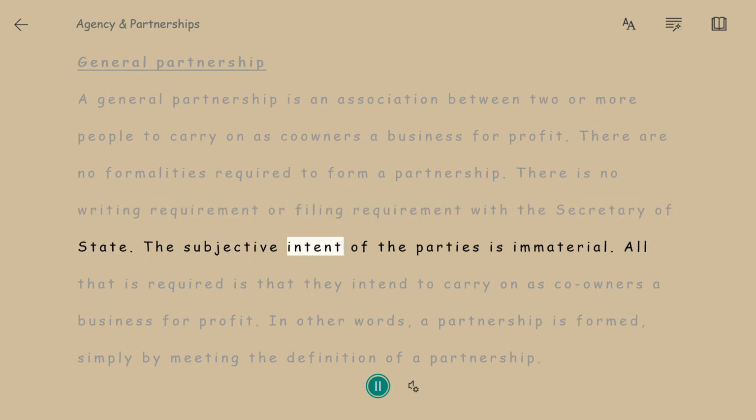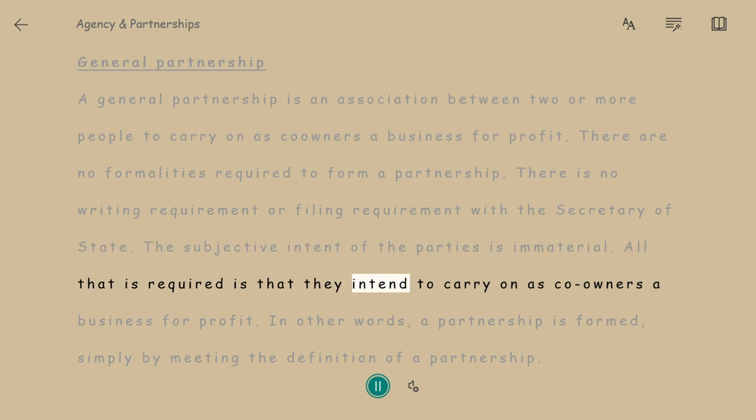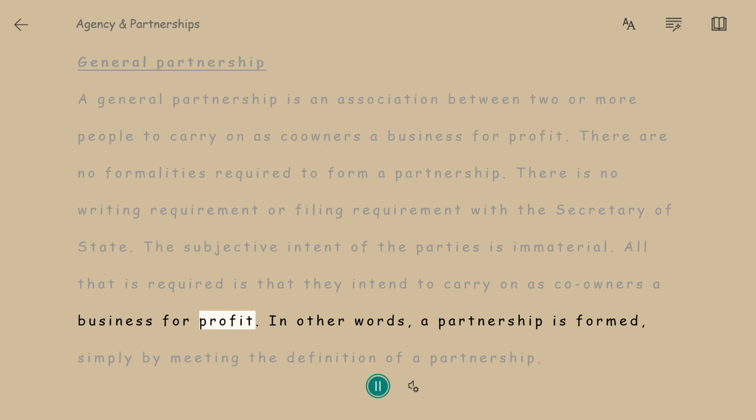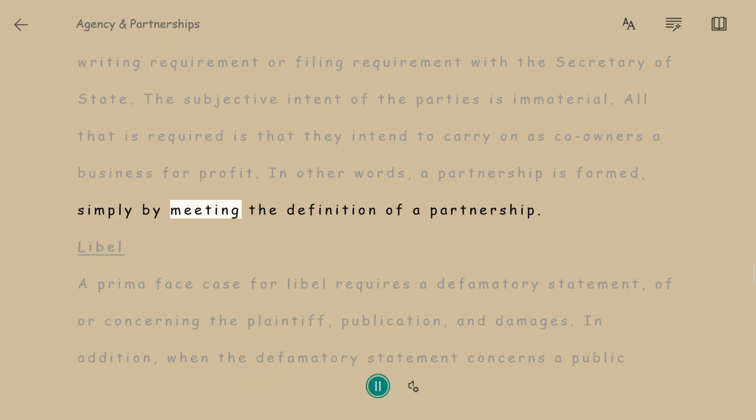The subjective intent of the parties is immaterial. All that is required is that they intend to carry on as co-owners a business for profit. In other words, a partnership is formed simply by meeting the definition of a partnership.